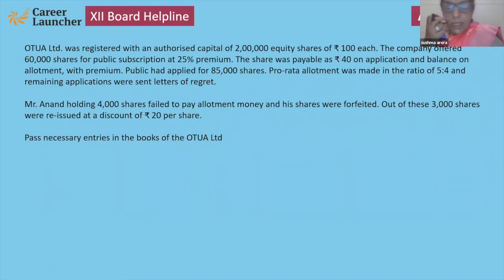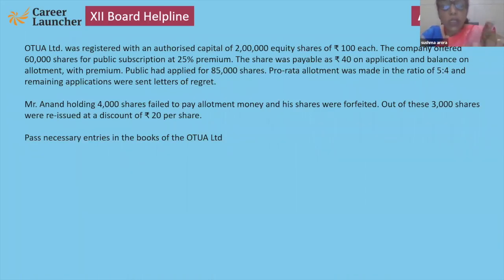See, this is the question in which students are confused about 5:4. Note down the question first. What is the meaning of 5:4? It means those who applied for 5 shares, the company gave them 4.